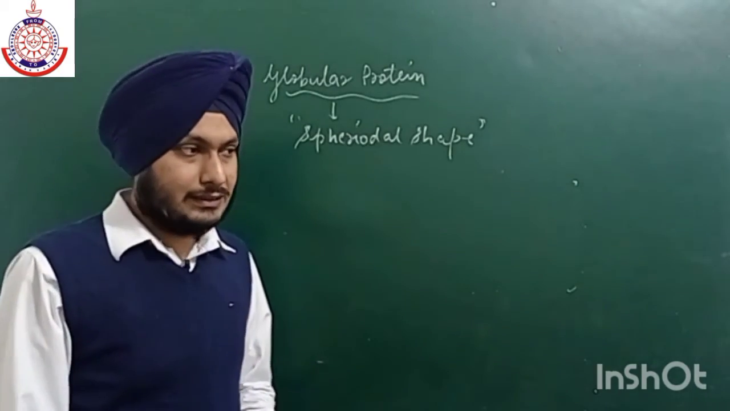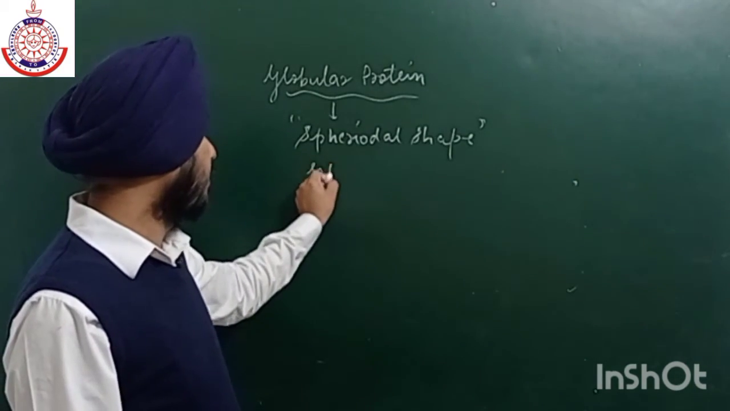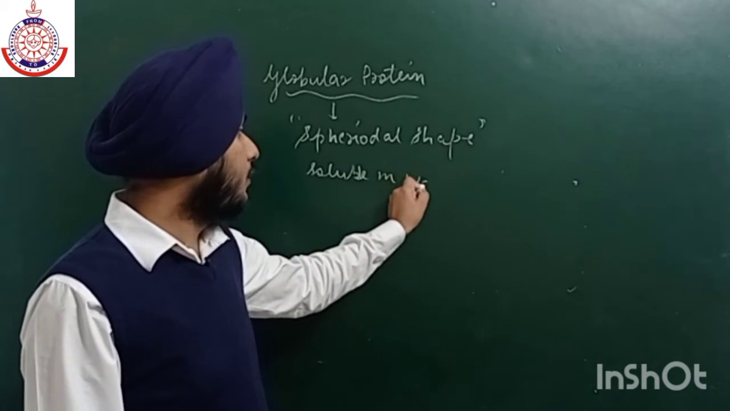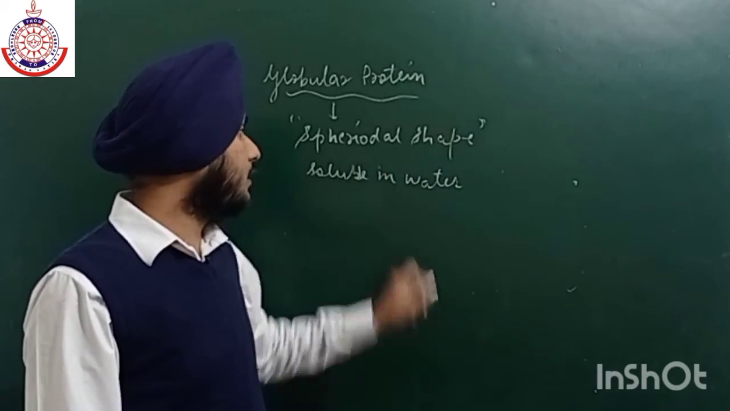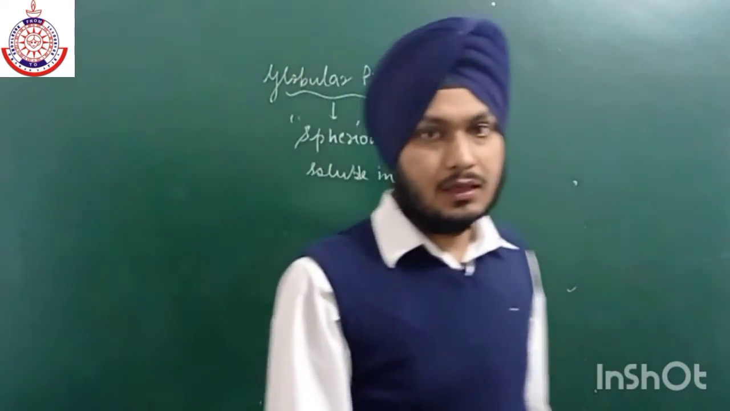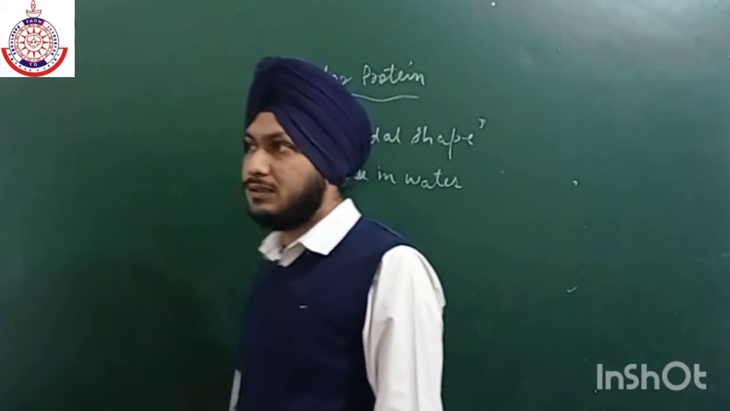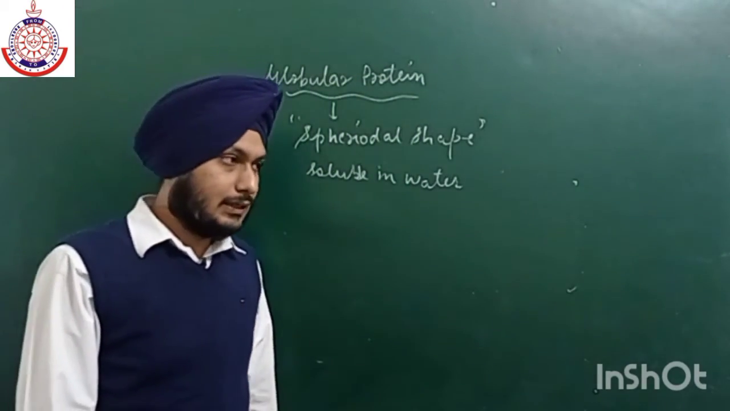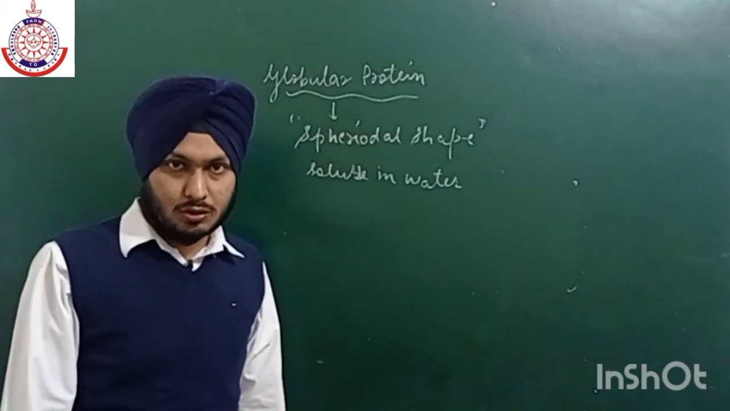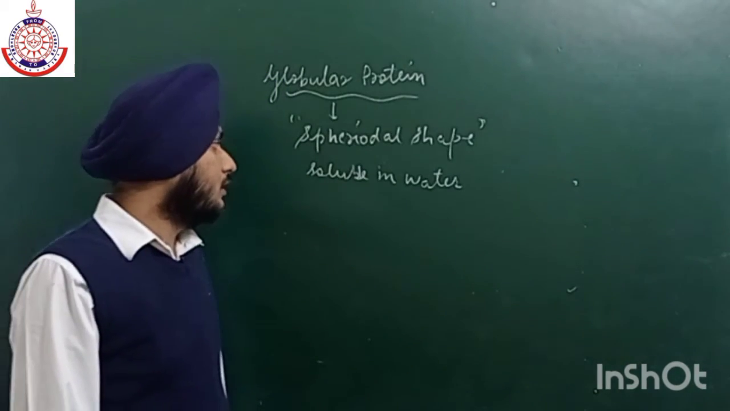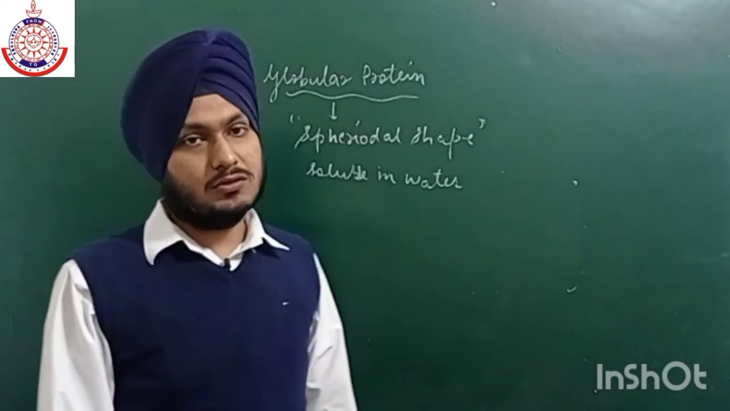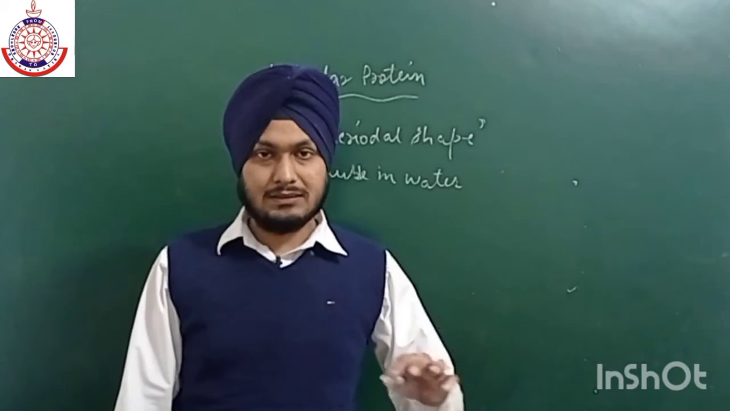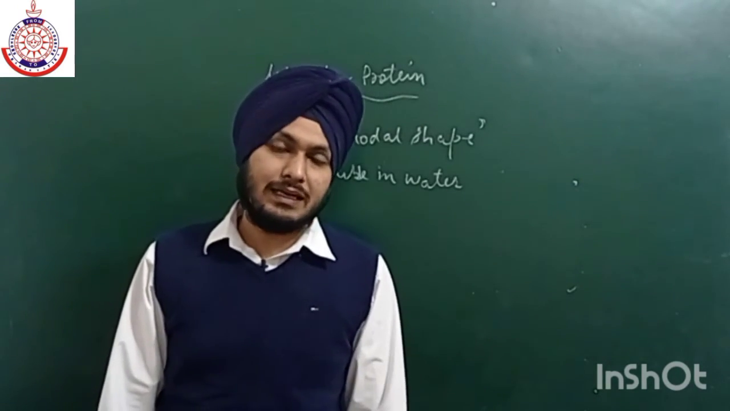If we talk about their nature, they are soluble in water, because the hydrophilic part is on the outer surface. That is why they are soluble in water, and they are also not so strong. So there is an influence of pH and temperature on their structure. Their structure can be changed with the influence of pH and temperature.